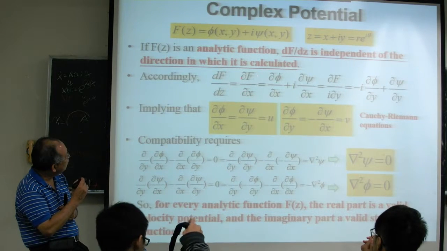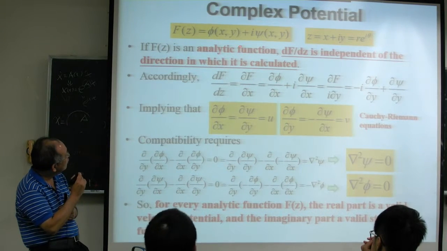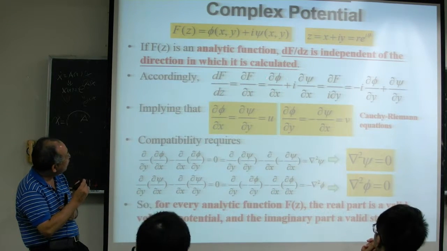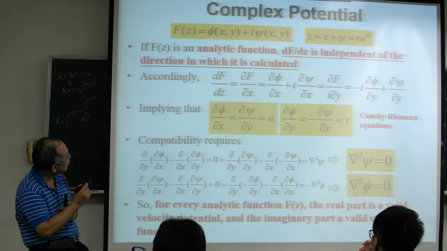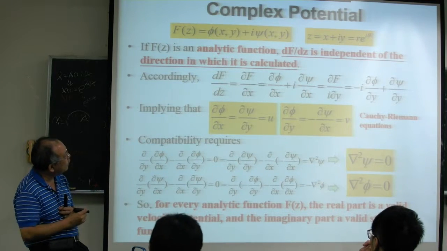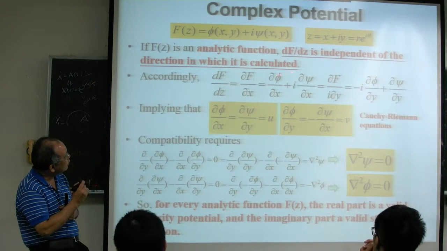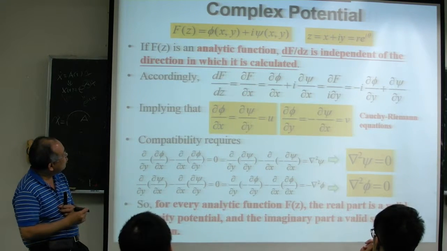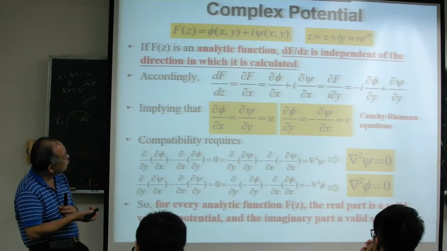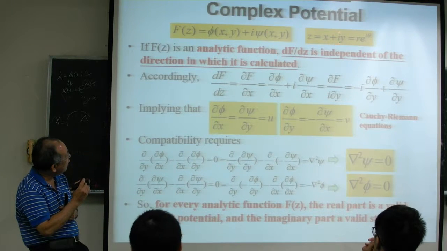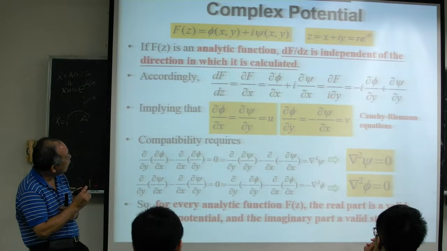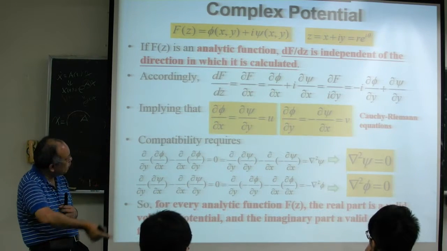If you calculate like this, df/dz is equal to partial phi partial x plus i partial psi partial x. You can also calculate from the y direction. From the y direction, here is iy, so it becomes partial f partial iy, I mean the vertical direction.